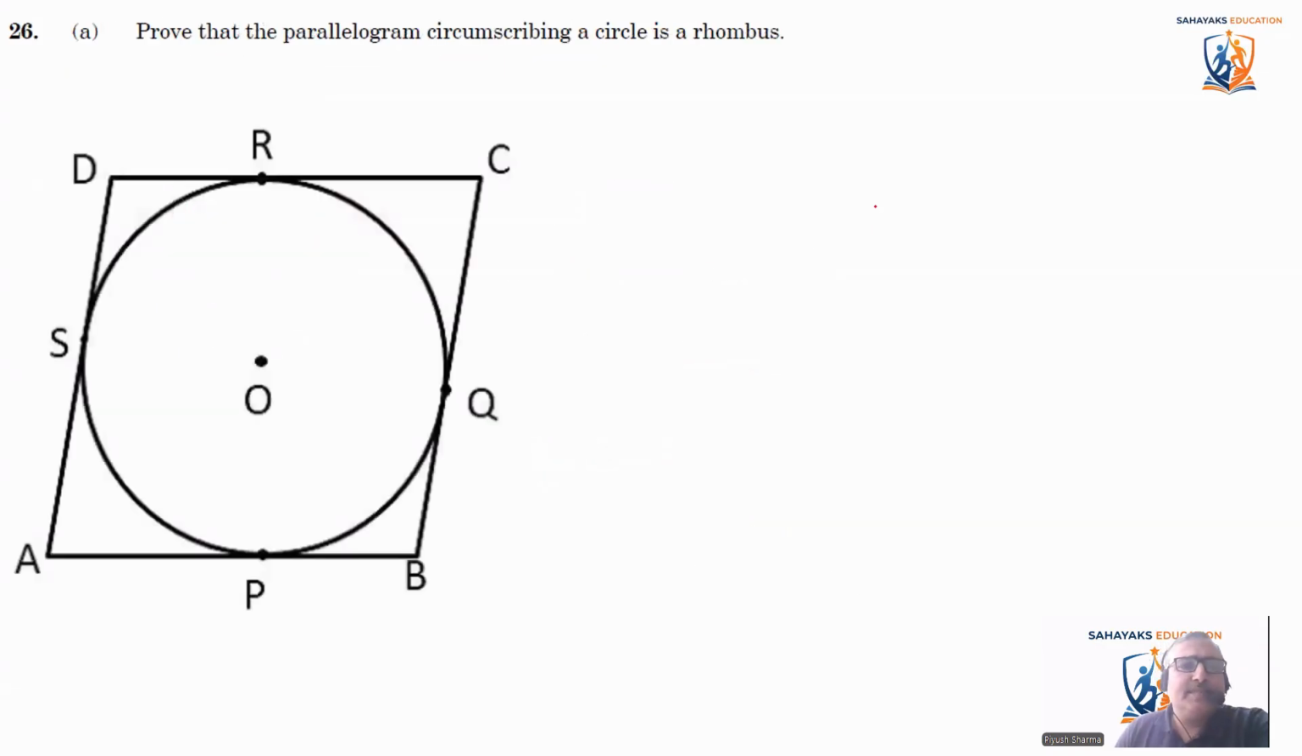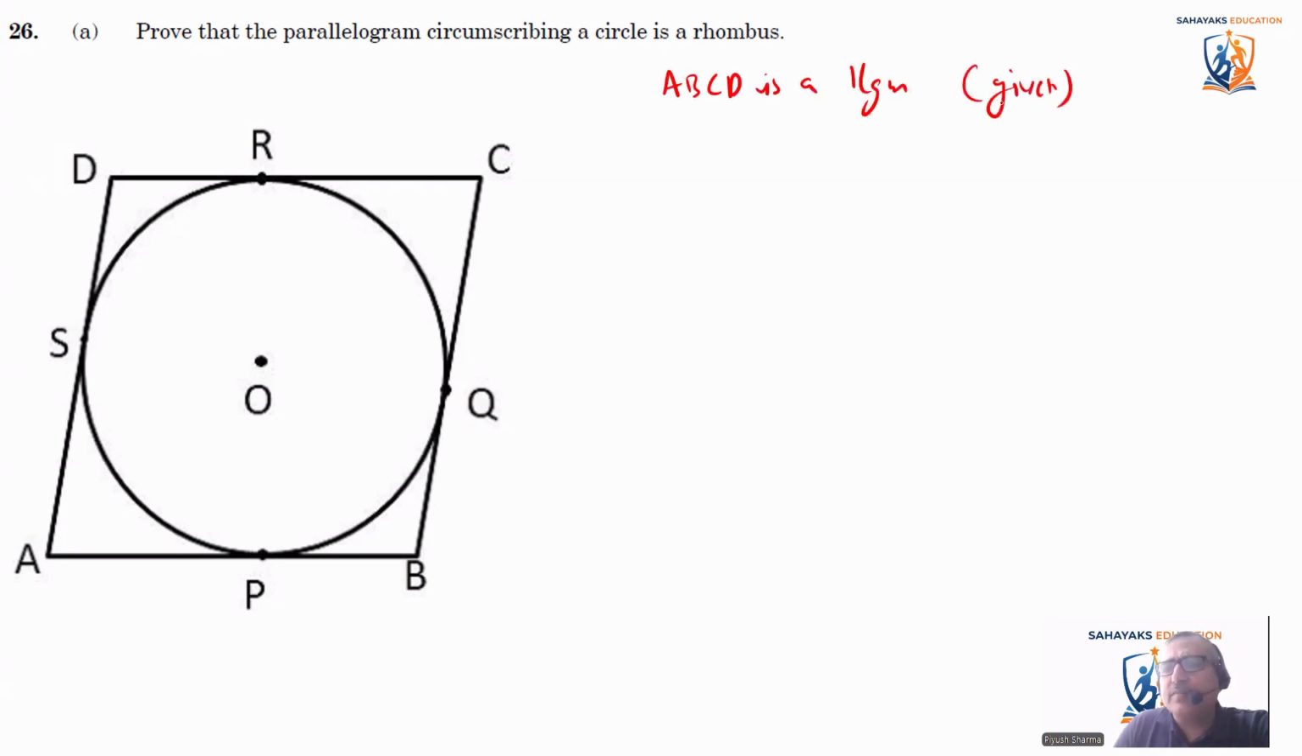Coming to the next question. Prove that a parallelogram circumscribing a circle is a rhombus. This is the figure which I've made here. So basically, it's already given to us that ABCD is a parallelogram.